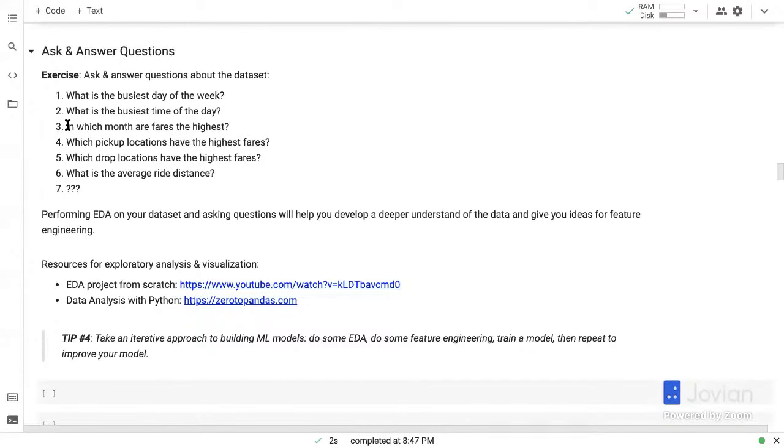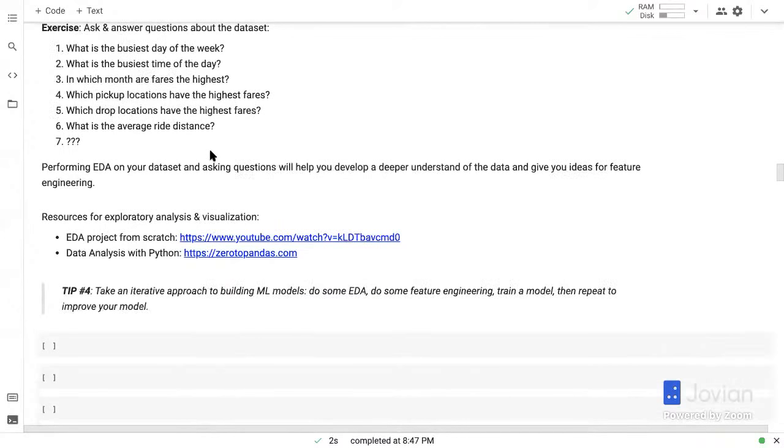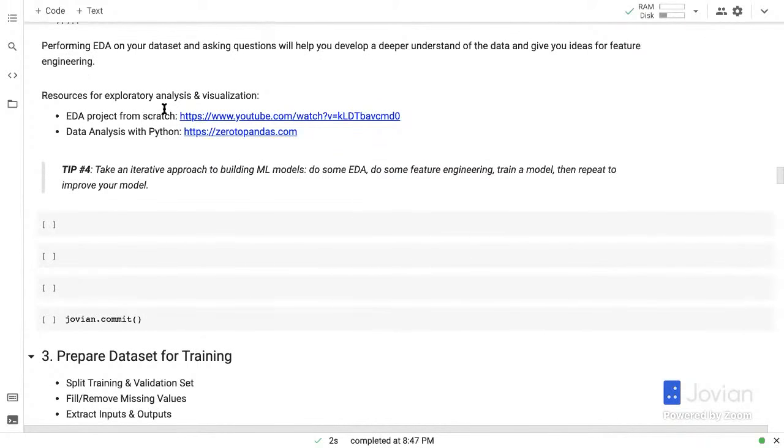And keep going. The more questions you can ask about your data set, the deeper understanding you will develop of the data. And that will give you ideas for feature engineering, and that will make your machine learning models a lot better. So having an understanding of the data is very important to build good machine learning models. And if you're looking to learn exploratory data analysis and visualization, you can check out a couple of resources. We have a video on how to build an exploratory data analysis project from scratch. And we also have a full 6-week course on data analysis with Python, zerotopandas.com, that you can check out.